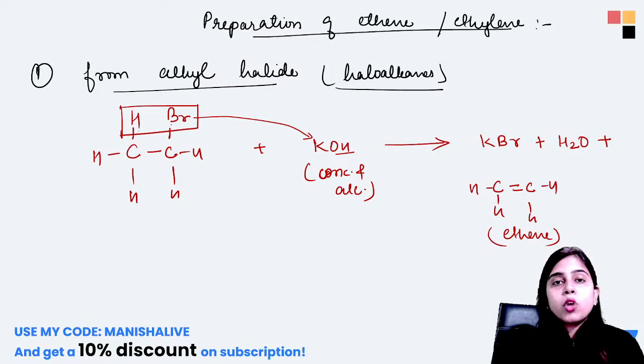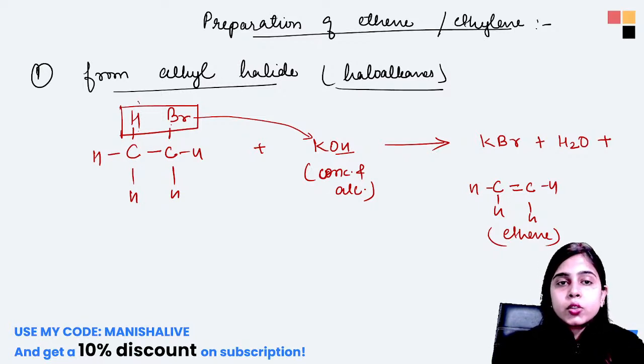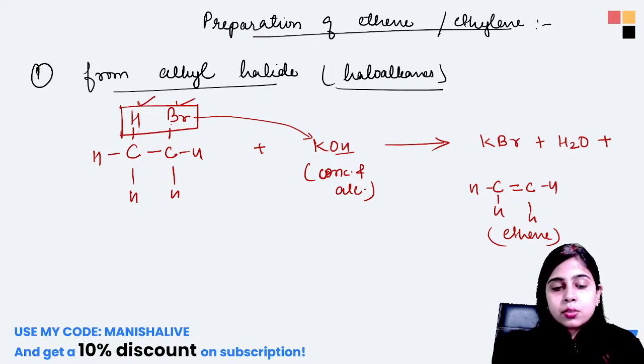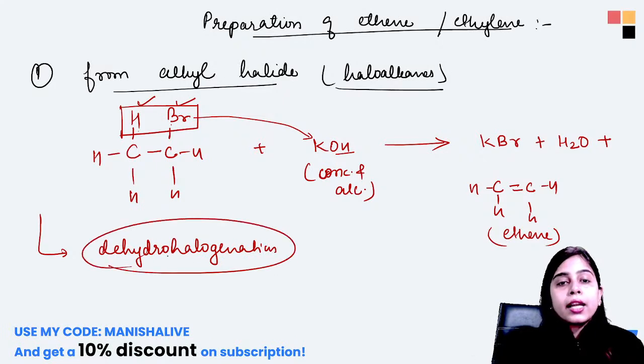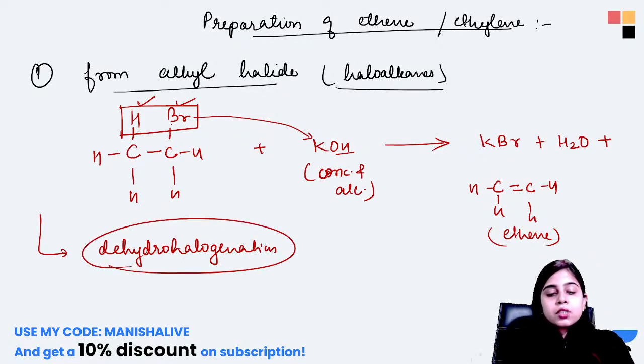Now, here you can see that one hydrogen is removed and one halogen is removed. So, the removal of one hydrogen and one halogen. What will be the name of this reaction? Dehydrohalogenation. The name of this reaction is dehydrohalogenation. D means removal, hydro means hydrogen, and halogenation means halogen.